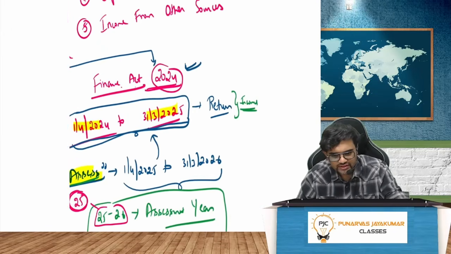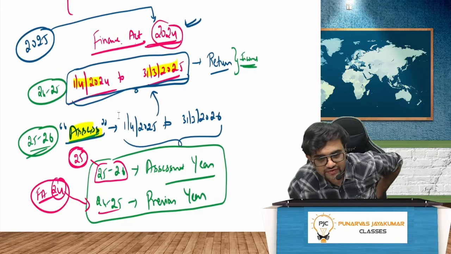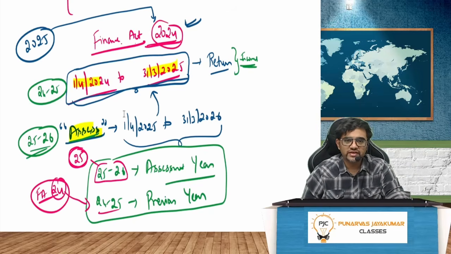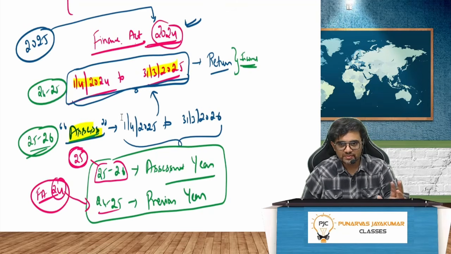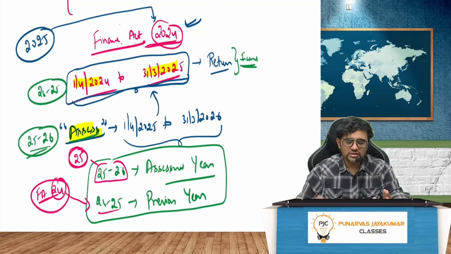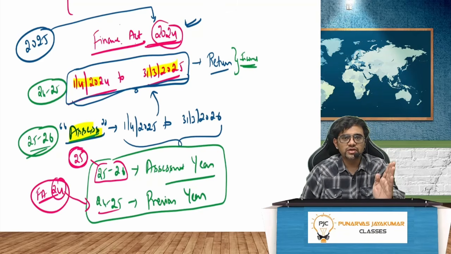Right, guys. So, my dear friends, for our attempt, we have the Finance Act 2024. This Finance Act 2024 will be from 1st April 2024 to 31st March 2025. This is the year where I will file the return of income. This is called the previous year. Which act is applicable for our May 25, November 25? Finance Act 2024. And what is the period of this Finance Act 2024? 1st April 2024 to 31st March 2025. That is the 1 year.